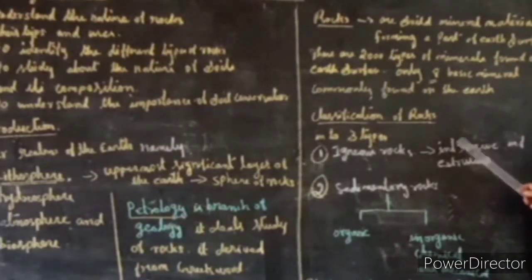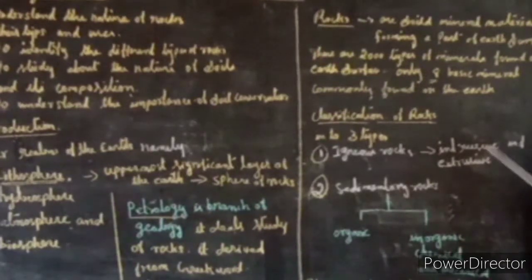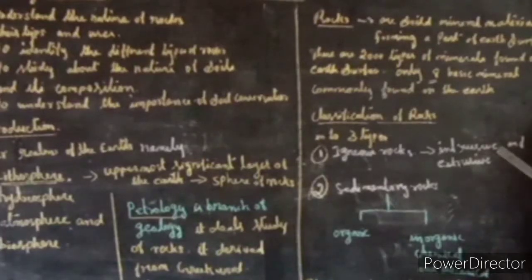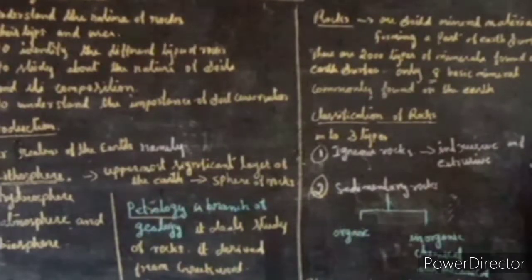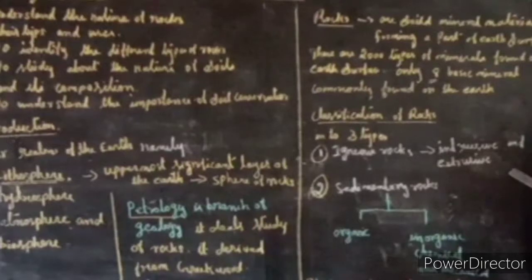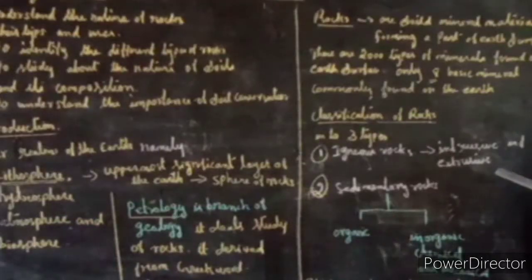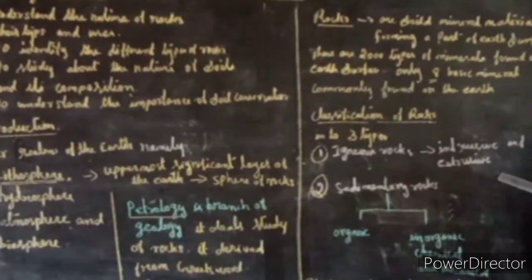These rocks cool down from the rock material, so they are also known as crystalline rocks. The two types of intrusive igneous rocks are plutonic rocks and hypabyssal rocks. Plutonic rocks, or deep-seated rocks, are called plutonic rocks. Examples of plutonic rocks are granite and diorite.